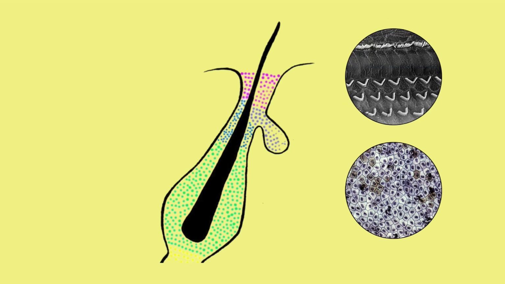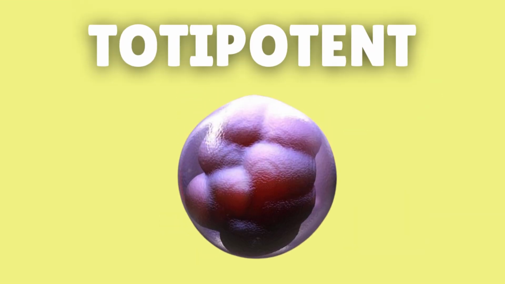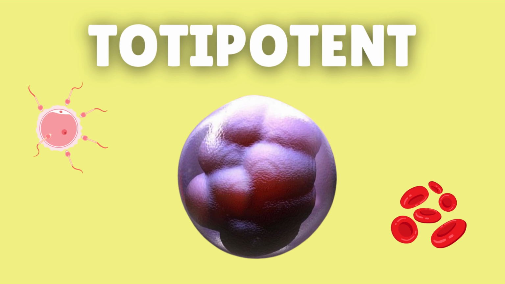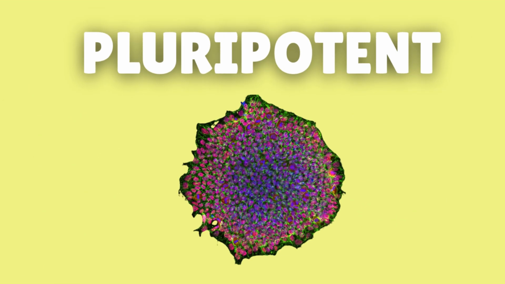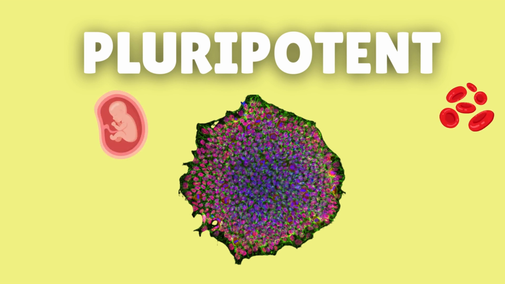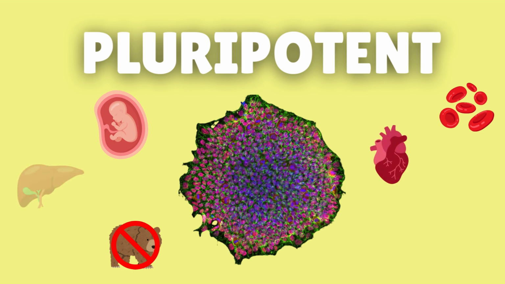There's also a wide range in how versatile stem cells can be. Totipotent stem cells, found just after fertilization, are the most flexible. They can form any cell type, including those needed for an entire organism. In contrast, pluripotent stem cells, which appear in early embryos, can become nearly any cell type but are not capable of forming an entire organism. These cells are key players in developing vital tissues like the heart, liver, and brain.